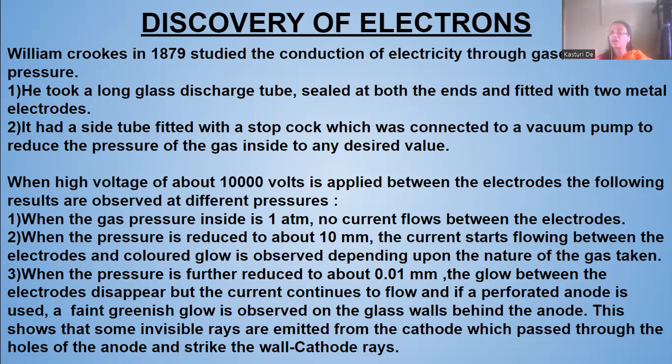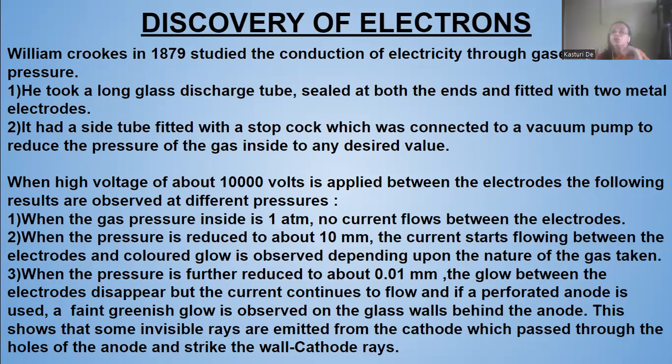At that time the current started flowing between the electrodes, and a colored glow was observed, depending upon the nature of the gas taken. Now, when the pressure was further reduced from 10 millimeters to 0.01 millimeter, the glow between the electrodes disappeared, but the current continued to flow.